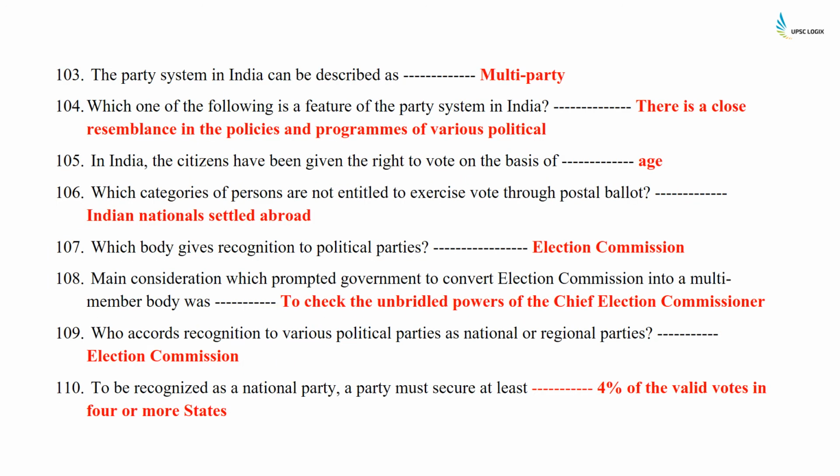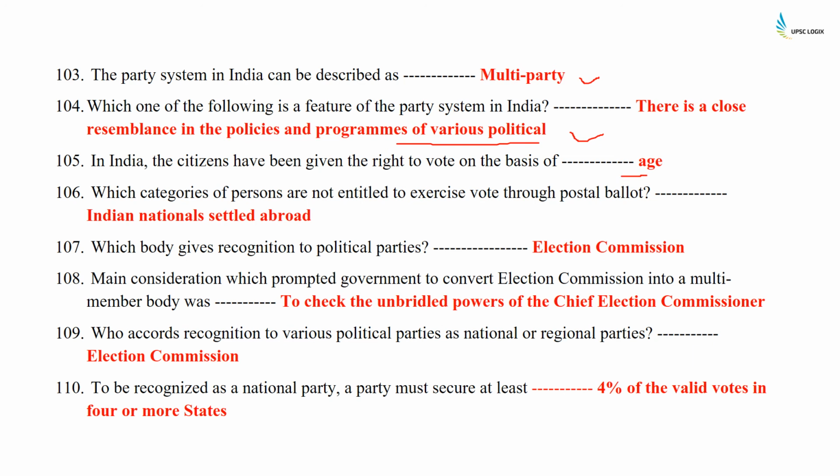The party system in India can be described as a multi-party system. Which one of the following is a feature of the party system in India? There is a close resemblance in the policies and programs of various political outfits. In India, the citizens have been given the right to vote on the basis of their age.